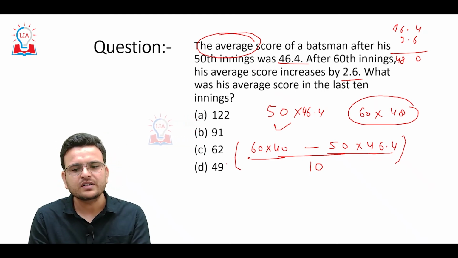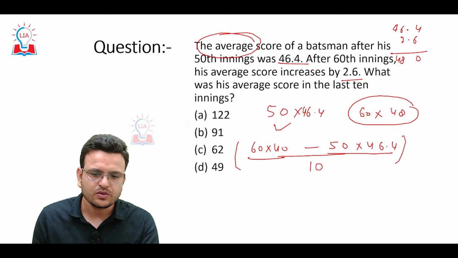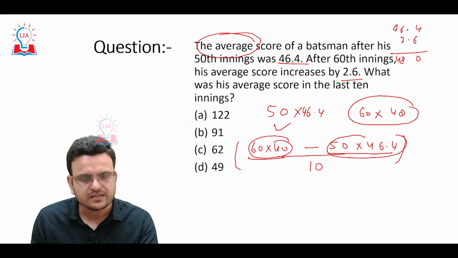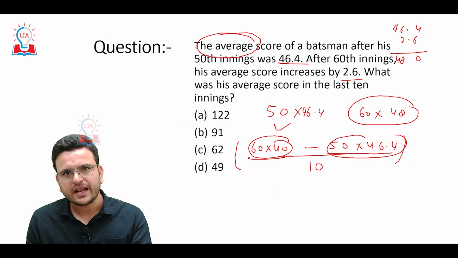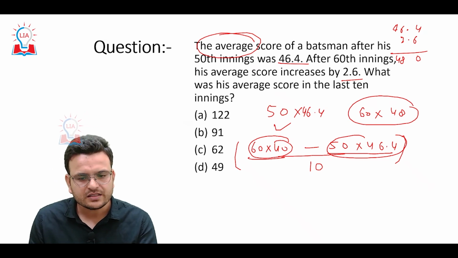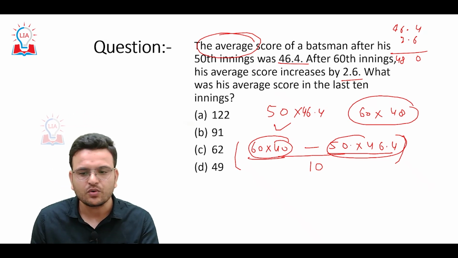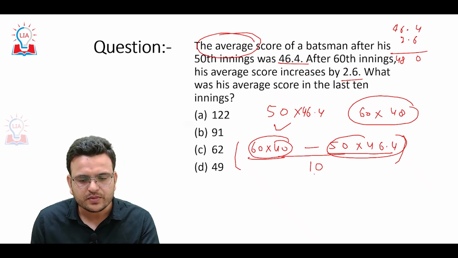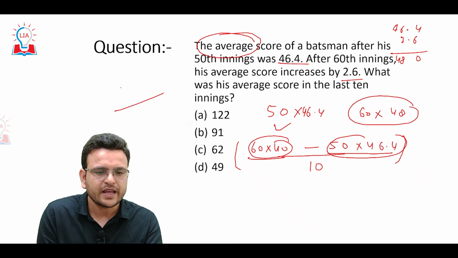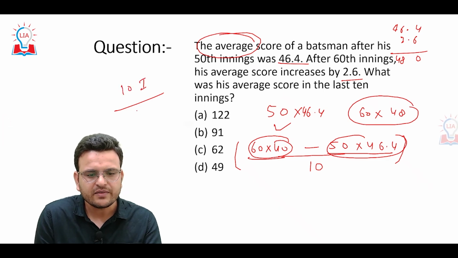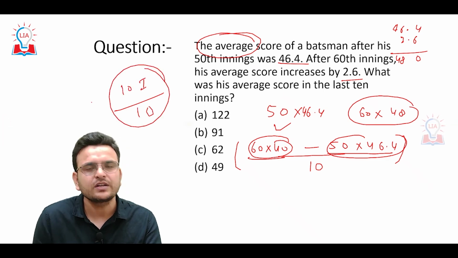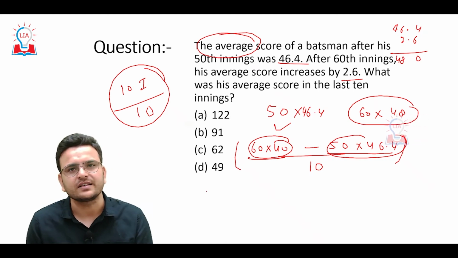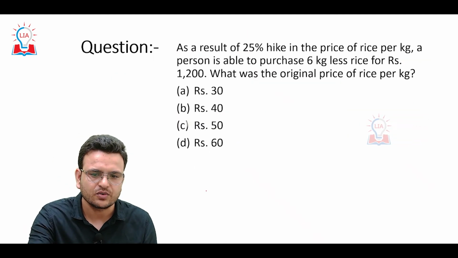Hope you are able to understand. Here I know the total score in 60 innings and the total score in 50 innings. So whenever I subtract the total score of 50 innings from the total score of 60 innings, I get the total score of 10 innings. If I divide the total score of 10 innings by 10, I get the average of his score in the last 10 innings. So hope you are able to understand this question also.